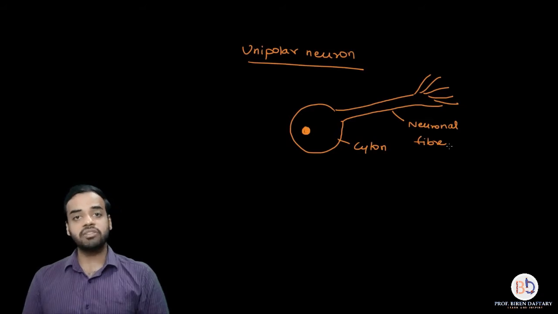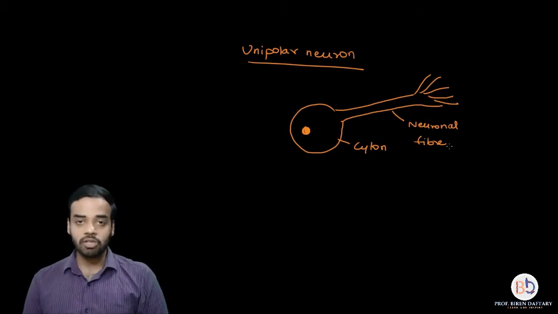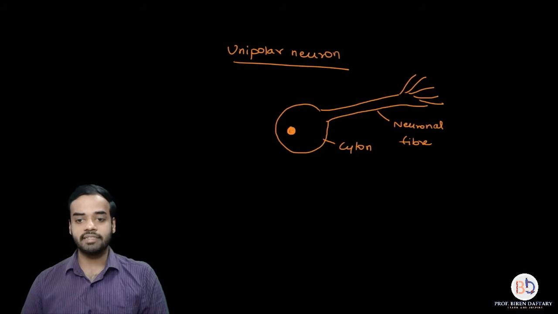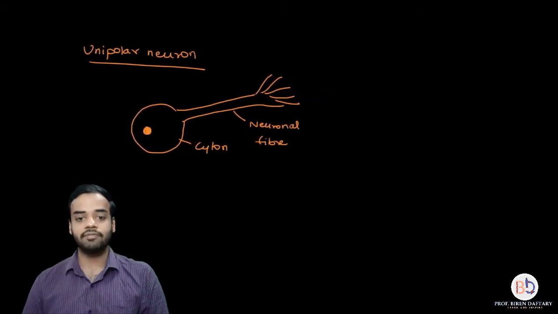Now you must have probably learned about unipolar, bipolar, multipolar, but many people don't know what is a pseudo unipolar neuron. So there is a subtype of unipolar neuron called as pseudo unipolar neuron. Now this diagram I have already sketched over here. I'm just going to move it onto the left side.